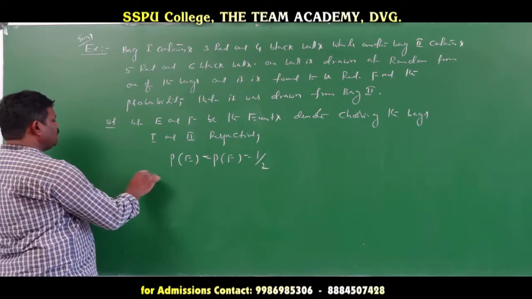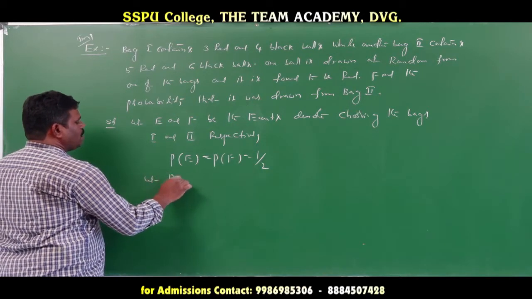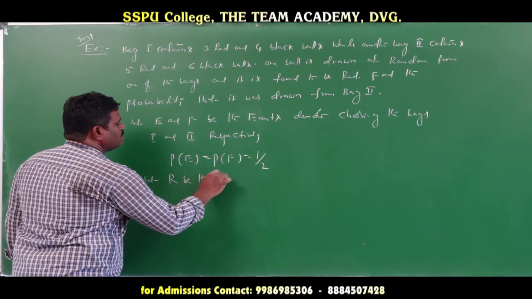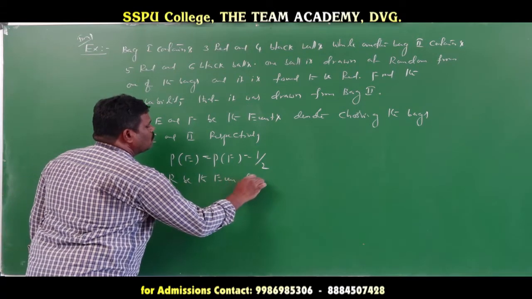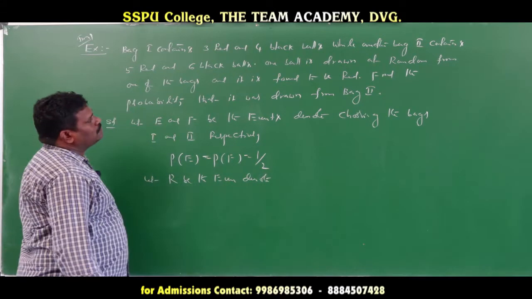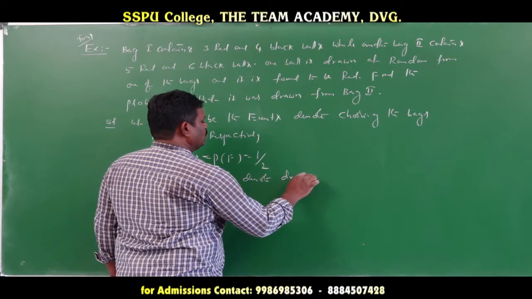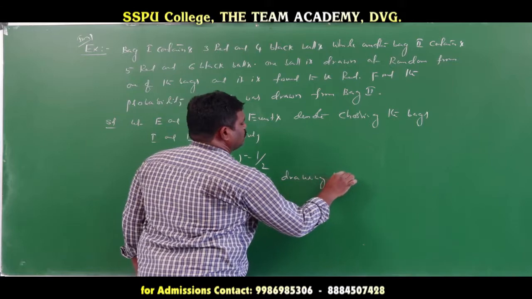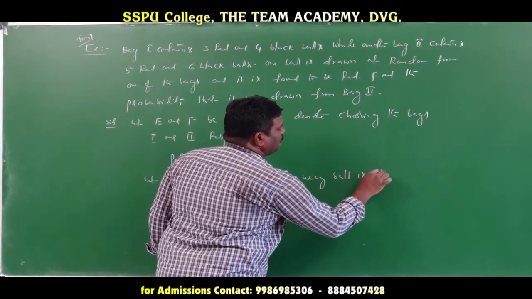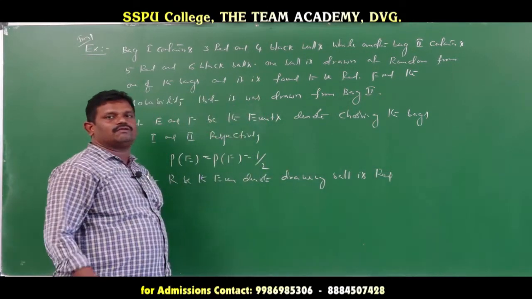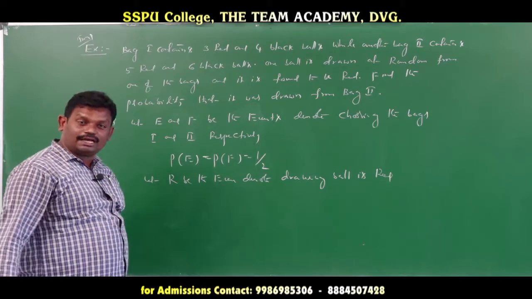Now what did we do here? Let capital R be the event denoting the drawn ball is red. Now capital R denotes what? Which ball we drew? That ball is which color? Red color.